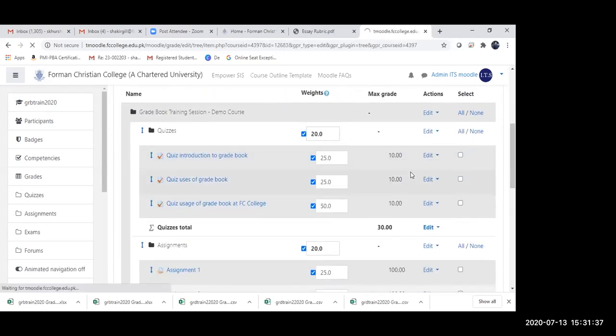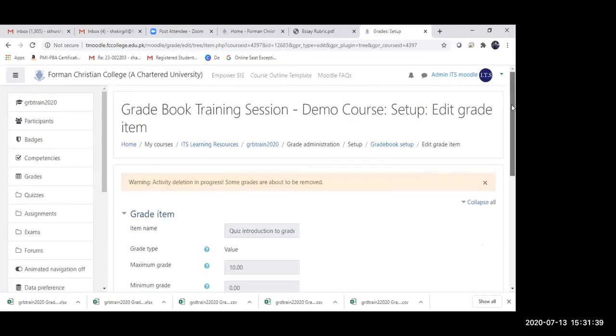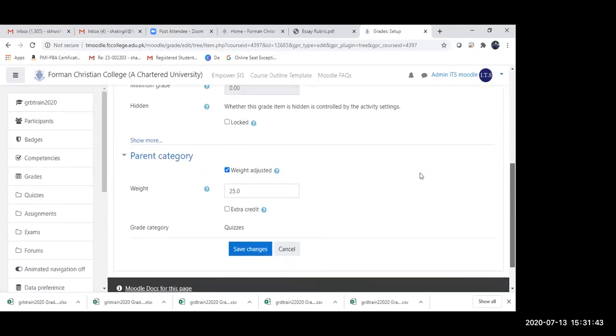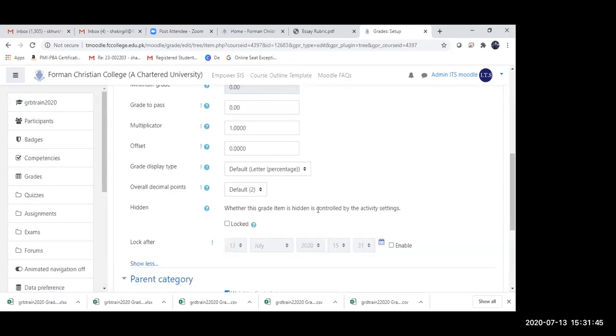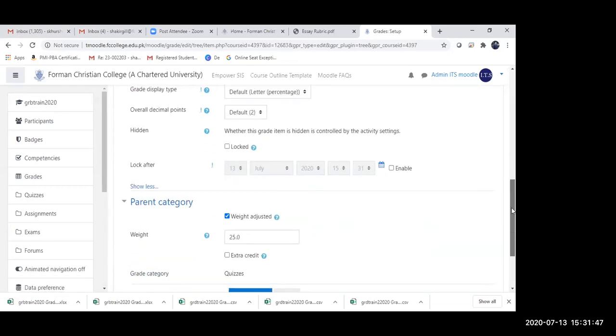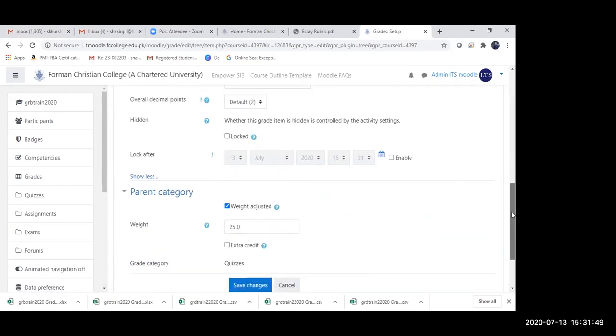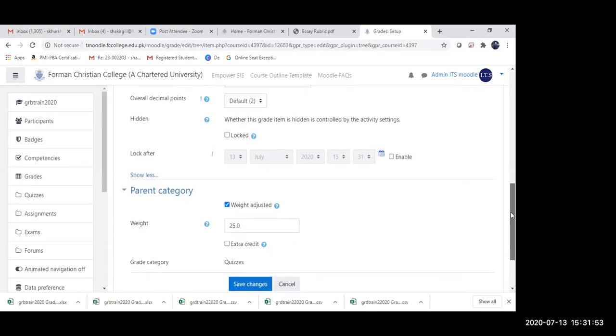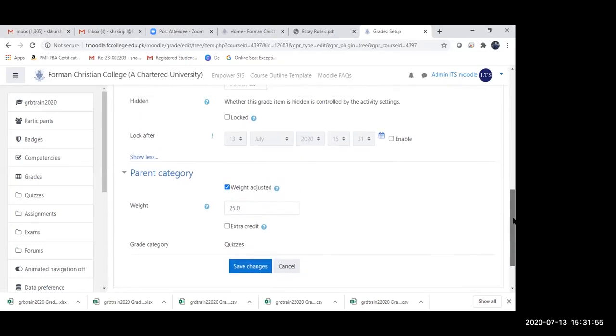Got a tip for you. Farheen seems to know a lot. She says that for bell curve, we need to change the grading legend. Yes, obviously for that you need to do that, and I'll show you how you can do that as well. Yes, there we are. Let me go back and show you.